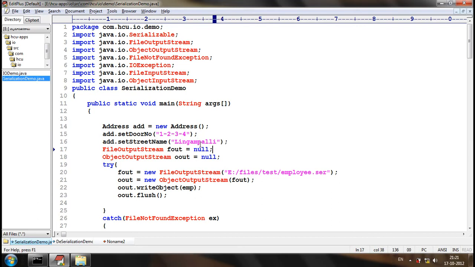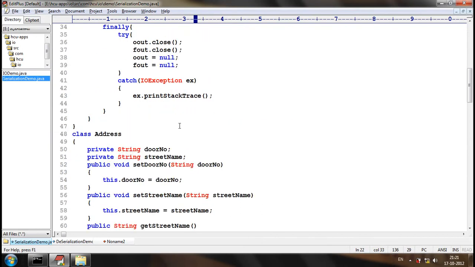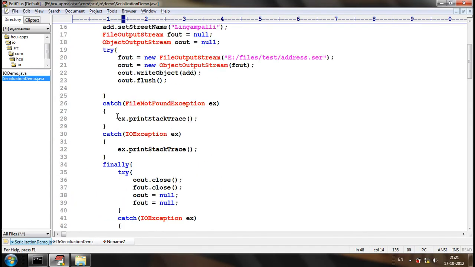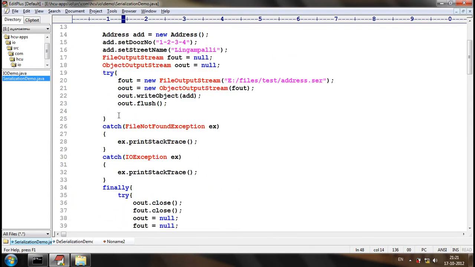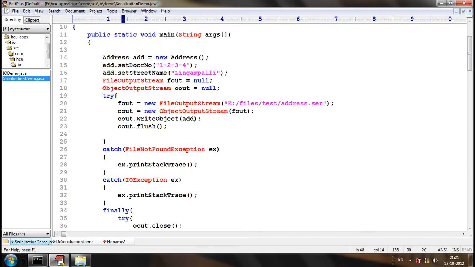Okay, now let me try to process this into a file system, address.scr. Let me try to process the address object. Now, is the address object implementing serializable? No. Now, let's try to serialize an object which is not serializable. Let us see what happens. I am trying to serialize an object which is not serializable.